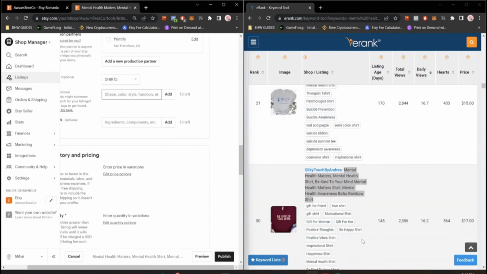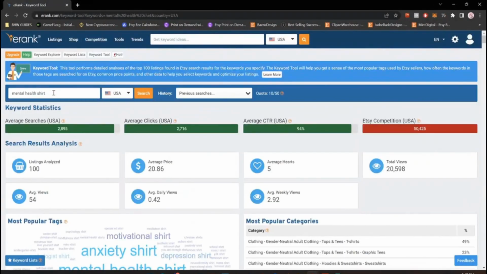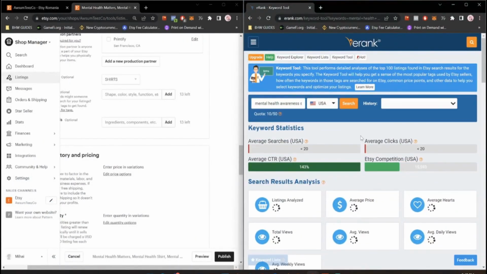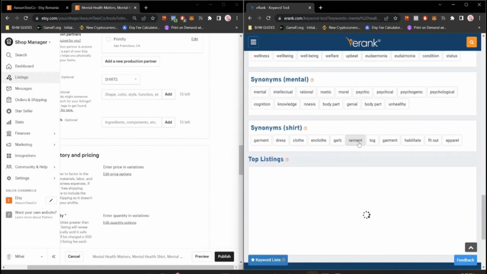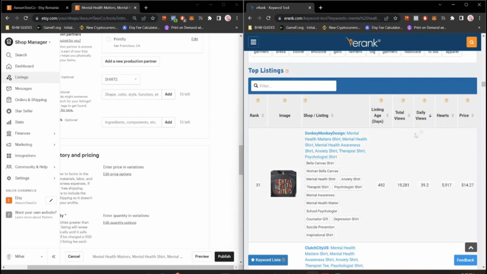Let me just do this. I can just go for mental health awareness. To be more precise, maybe I will find something that performs good. So I will go on the bottom again. Because I didn't like what I found. And sort by daily views again.